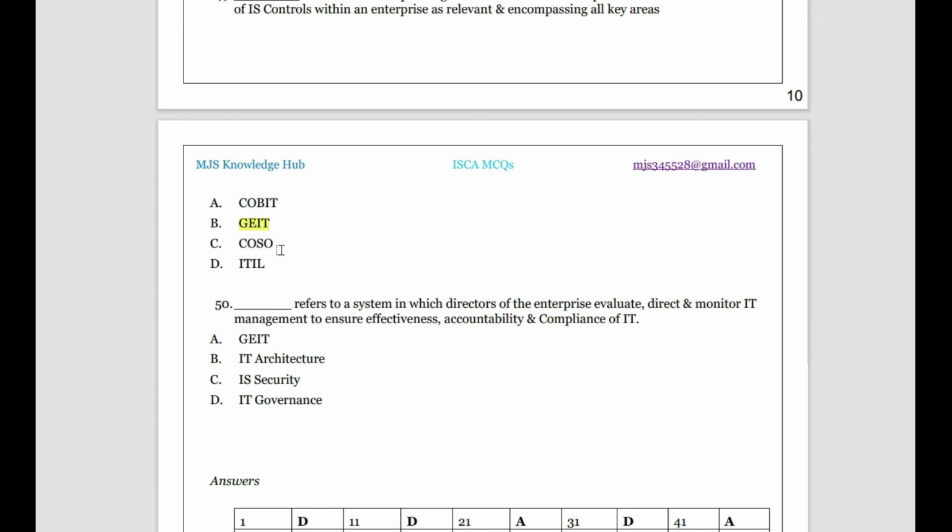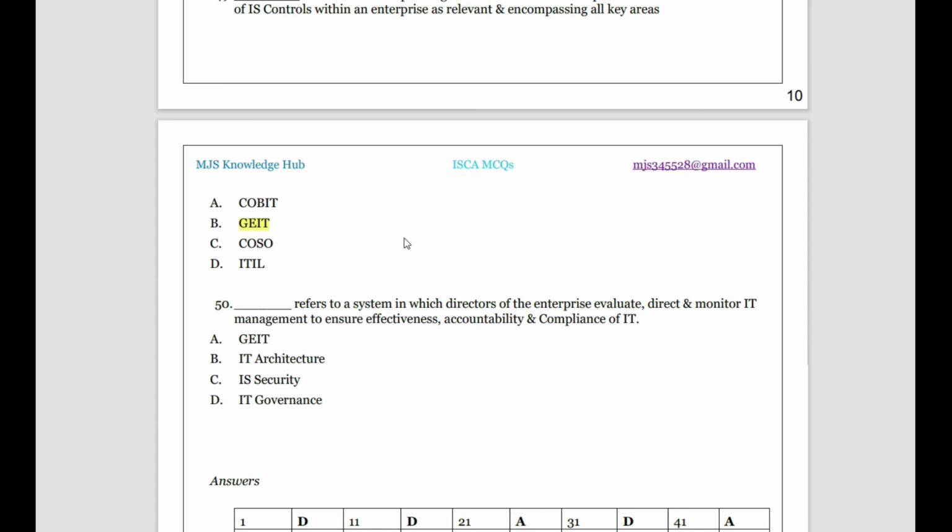Last one. Dash refers to the system in which directors of the enterprise evaluate, direct and monitor IT management to ensure effectiveness, accountability and compliance of IT. So what is the thing where the directors see that IT is properly implemented and is effectively there in the organization? It is not GEIT. GEIT is the governance of enterprise IT, it is not a system. You can say it is a requirement for the organization.